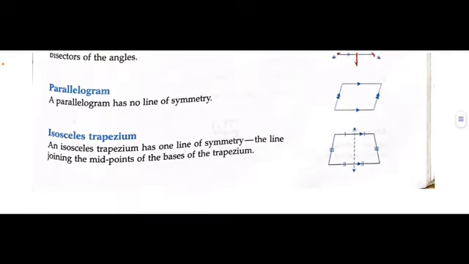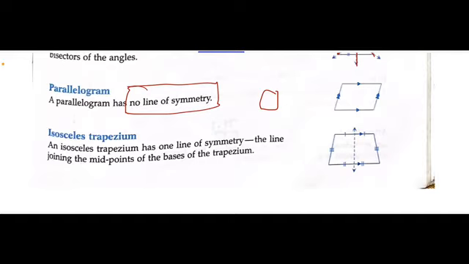Similarly, let's see few other shapes also. One is parallelogram. In case of parallelogram also there is no line of symmetry. अब इसमें क्वेश्चन इसी तरीके से आते हैं. They'll give you a shape and you'll have to draw the lines of symmetry and tell how many lines of symmetry will be there. So parallelogram के केस में कोई भी line of symmetry नहीं होती, zero line of symmetry.